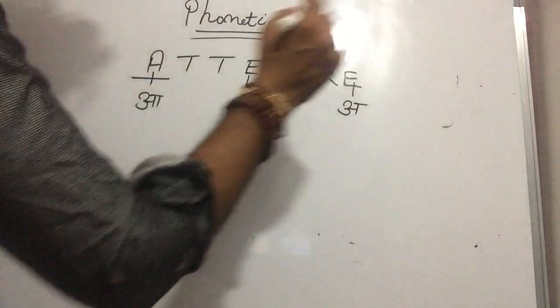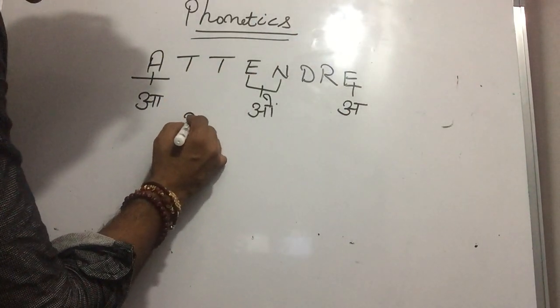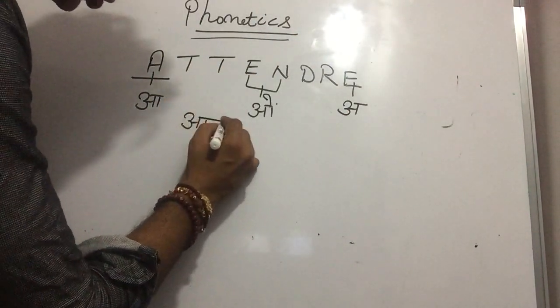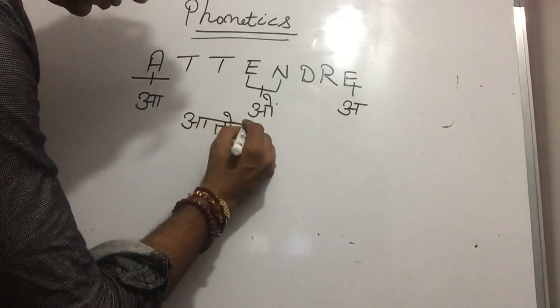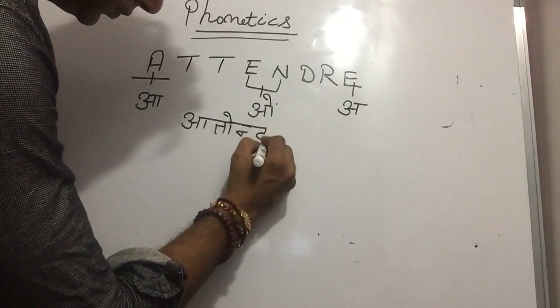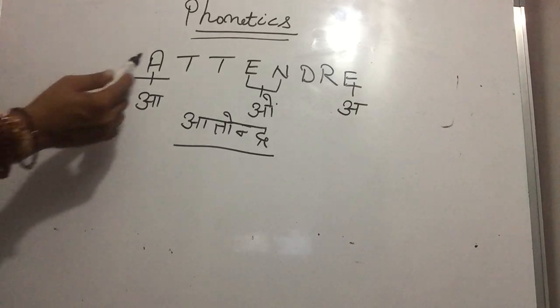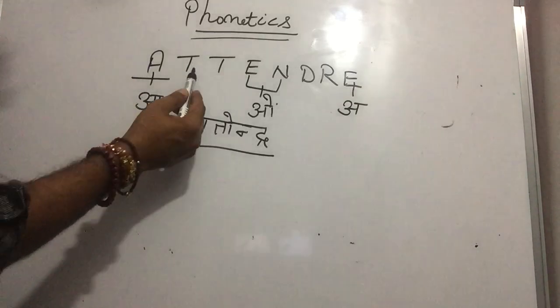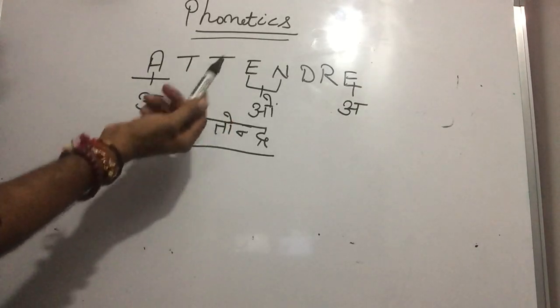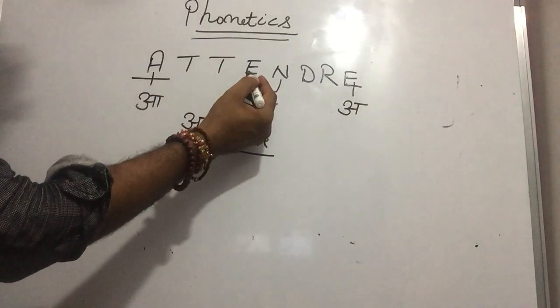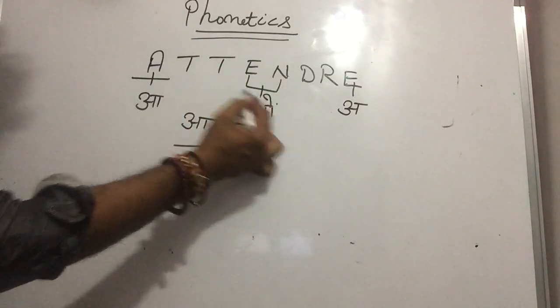So, how can we pronounce this? A is A, tondre. Why? Because, Paji, my A sound is A, T is te, okay? EN is on, ton.